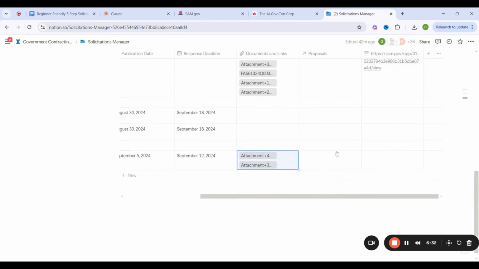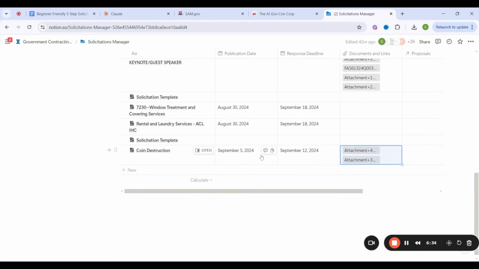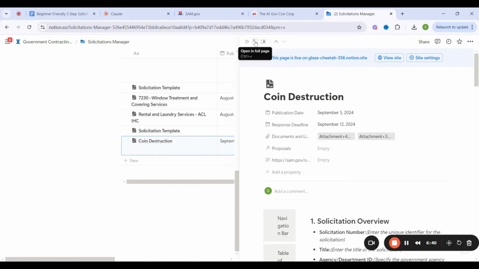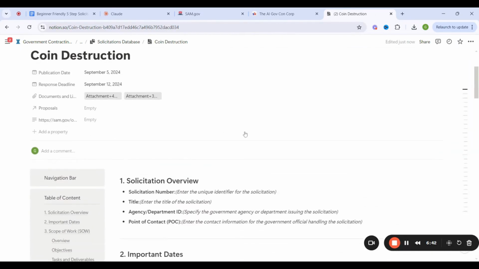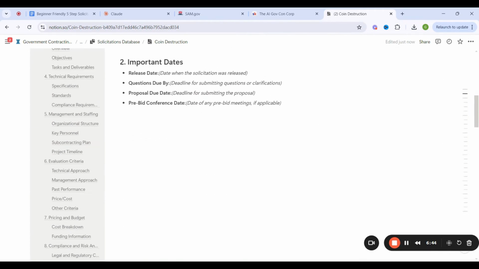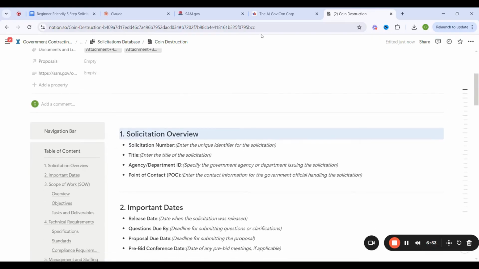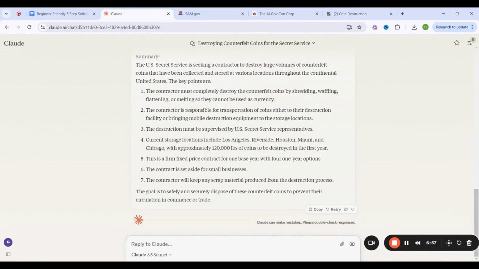So I've attached some of the documents here. I can also go ahead and click in to go into the folder itself. You use this to make it full screen. And when we're in the folder, the goal now is to put the information that we are gathering about this particular solicitation. So we're starting with the solicitation overview. What exactly is the solicitation number?